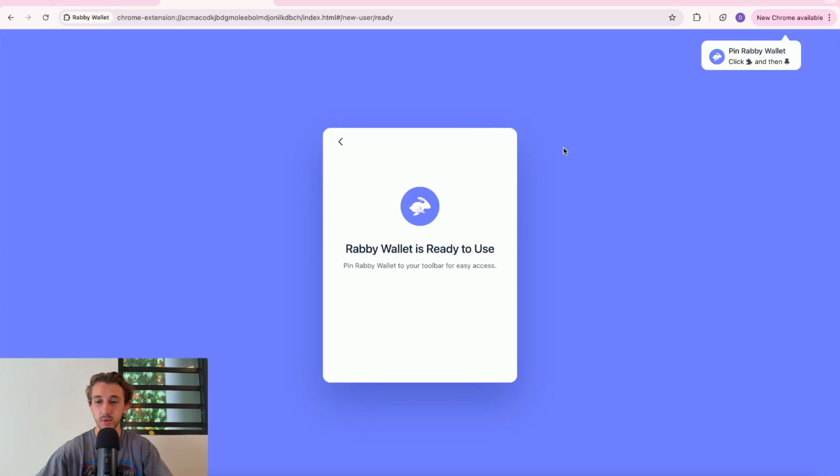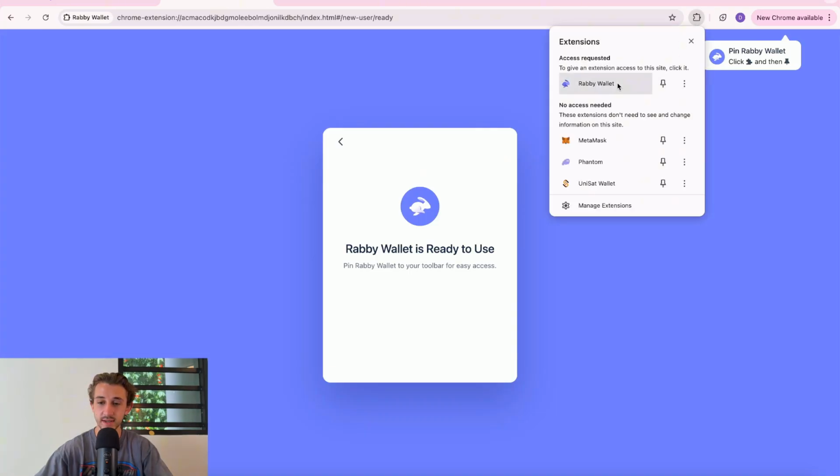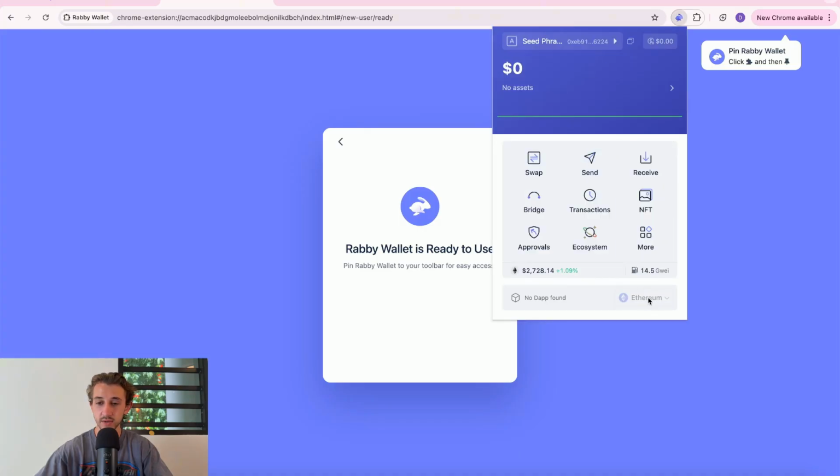Okay, so once you have Rabby Wallet ready to go, click on your extensions and click on Rabby Wallet. Then at the bottom right, you'll see it's connected to the Ethereum blockchain. And you can't change blockchains right now because it says no dApp found. So let's go to a dApp on core.